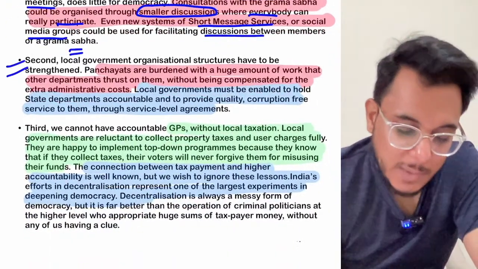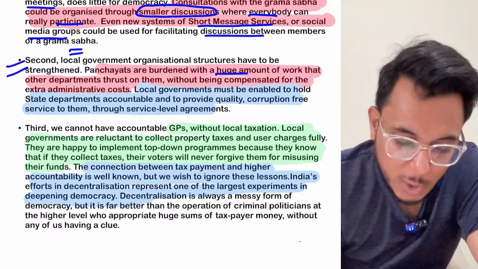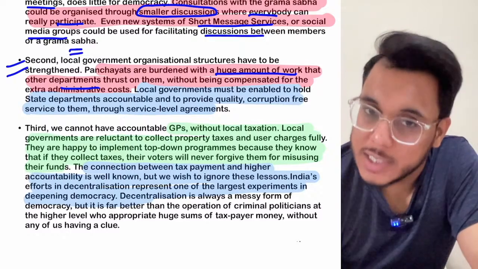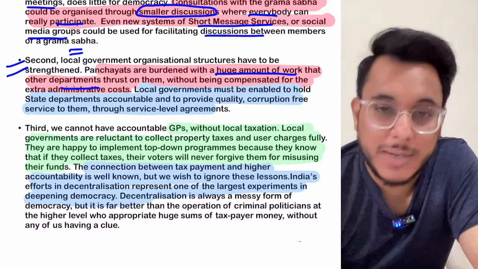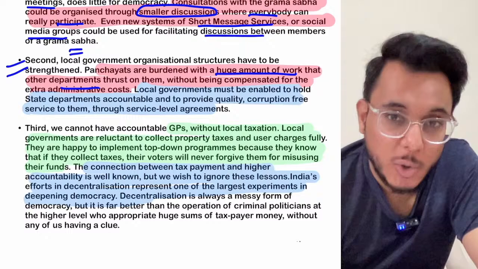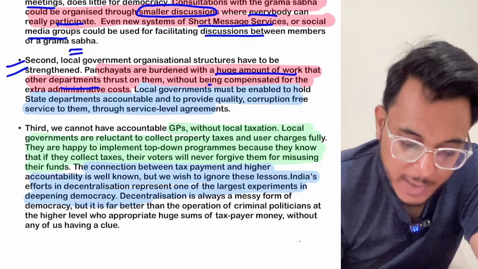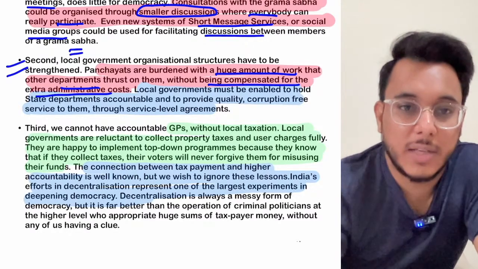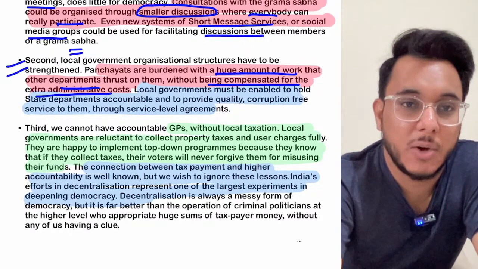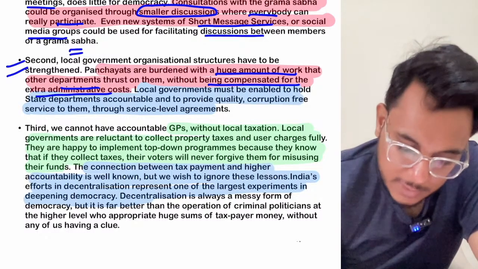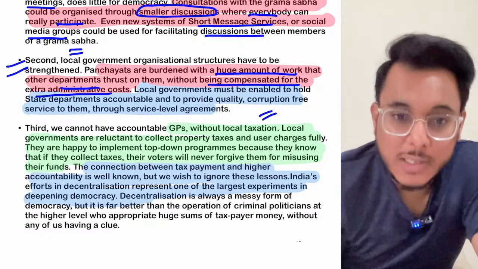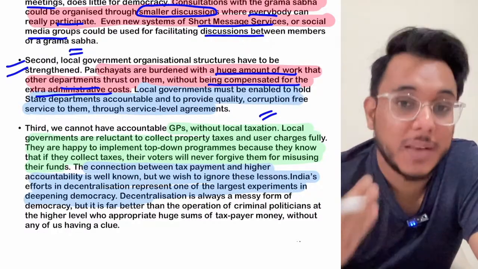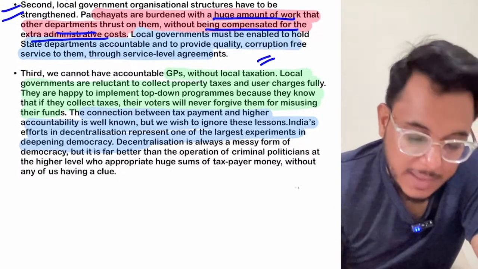Then secondly, the panchayats are burdened with a huge amount of work given to them by other government departments. The district administration and government departments are giving much work to the panchayats, and they have to do that work, but they are not being compensated for the administrative cost incurred on them. Clear? So therefore it is being provided that you reduce the burden on the gram sabhas and give them the money also for the work they are doing.